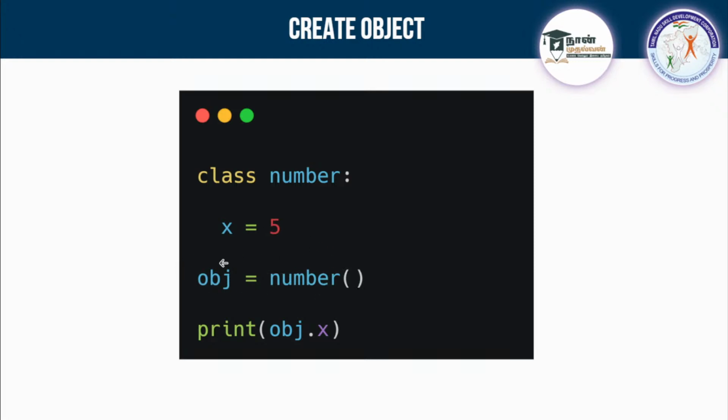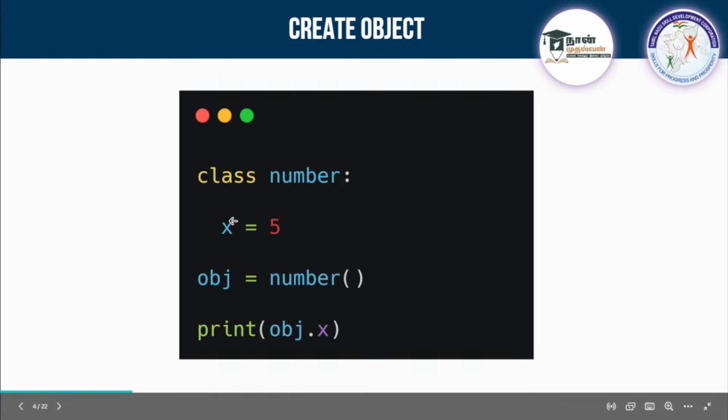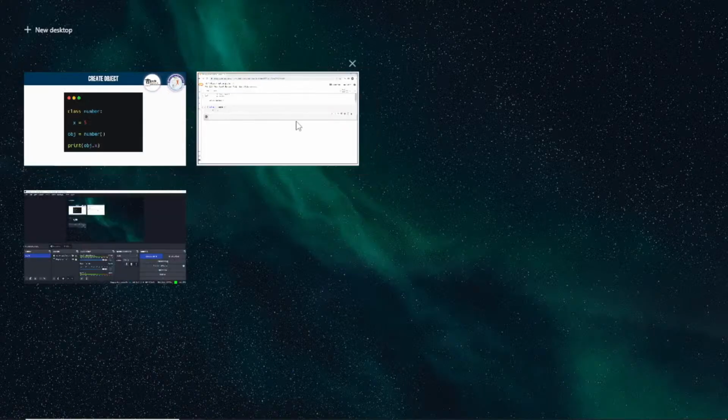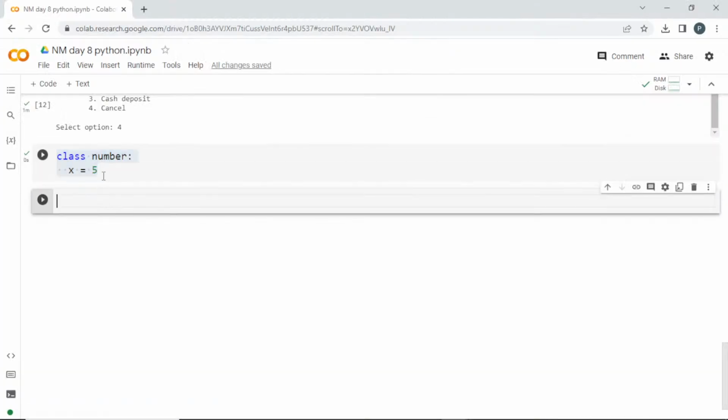So with the help of the object we can access a class, right? If I want to take this x which is inside this class, I can call object dot x. This is going to return this value. I'll show you. We have created a class in the name number with x equal to 5. To create an object for this, let me create obj is equal to number with parenthesis.